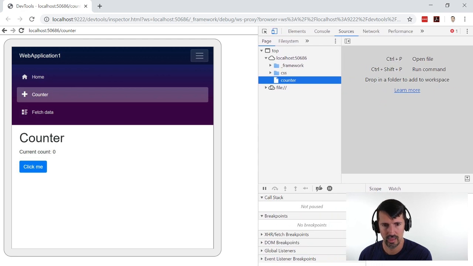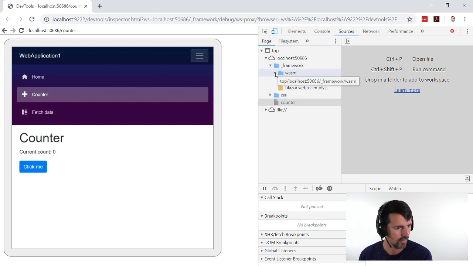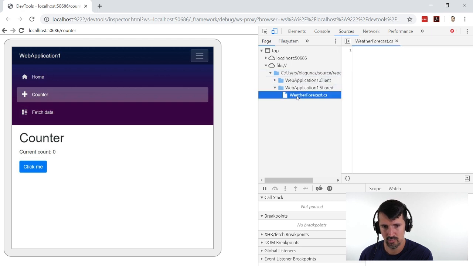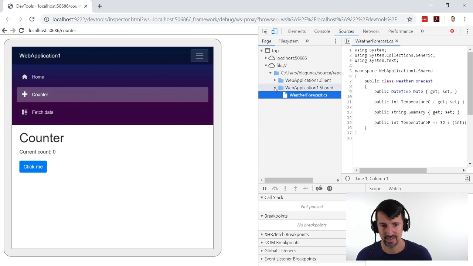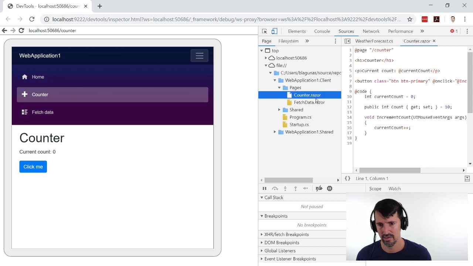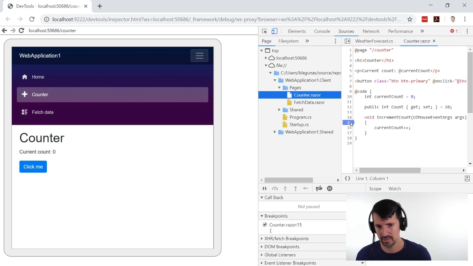Let's take a look. Let me look under framework. So Carl has a shameless plug for his Angular to Blazor video. I will take a look at that. So let's look in here. Okay, wait, yep, I think this is where it's at. Client and shared. So we had the weather forecast. So that's that class that we saw in the shared. Pages, counter. So now I can hit a breakpoint. I think I just hit a breakpoint. Yep, I hit a breakpoint.